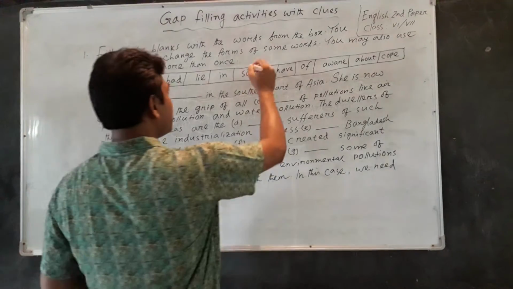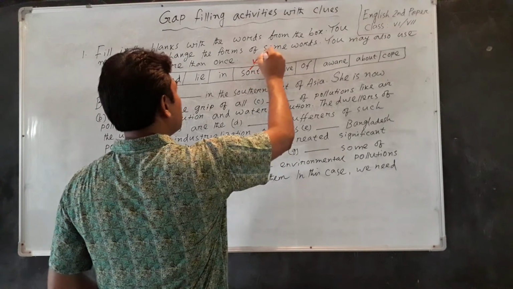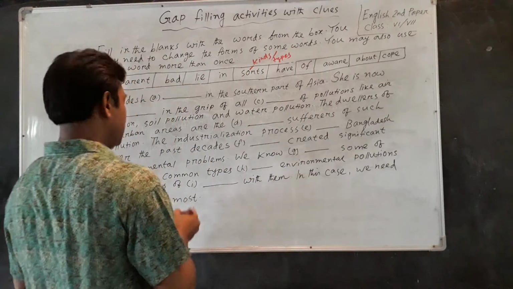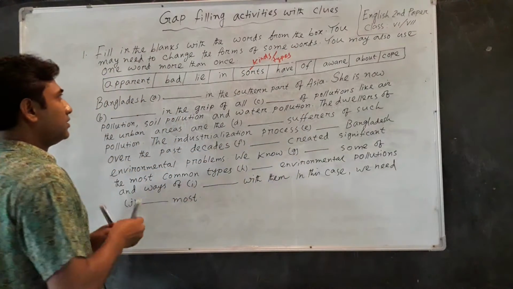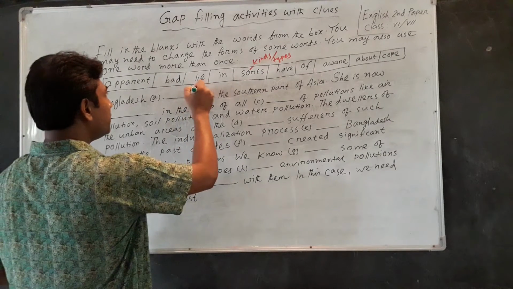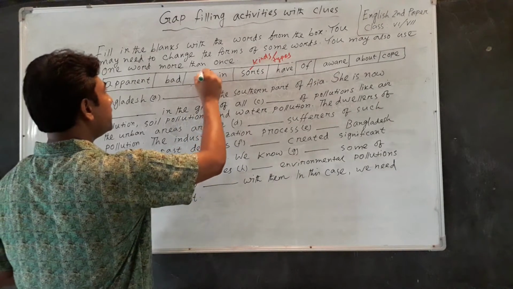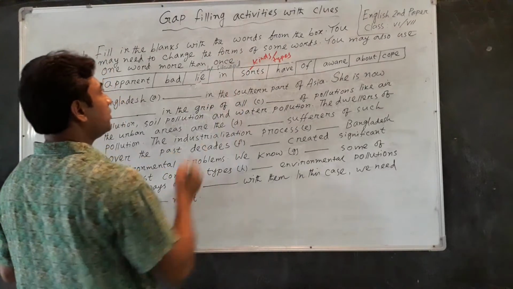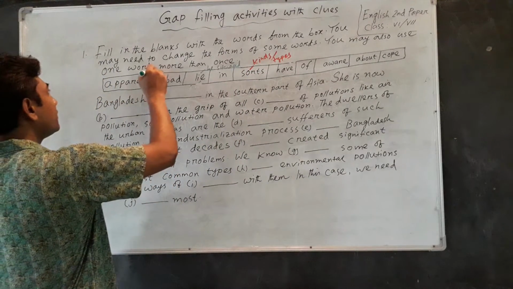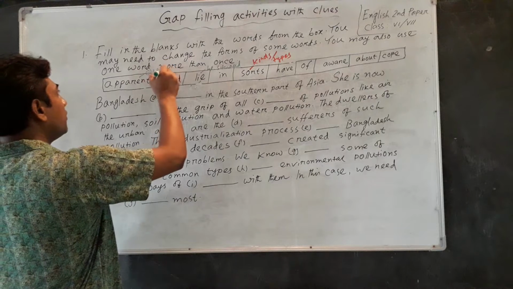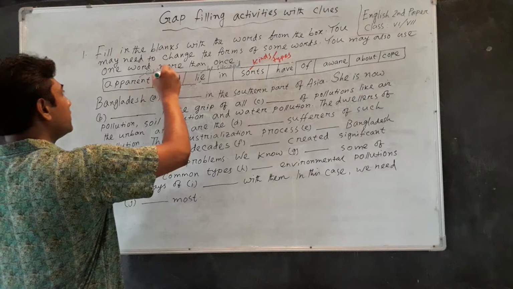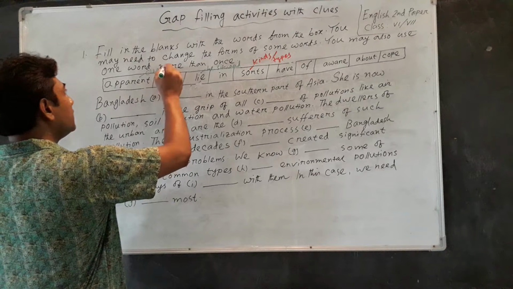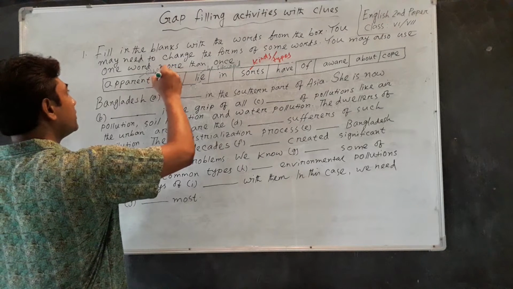Lie means be situated. Apparent means clear or distinct. You can say obvious.